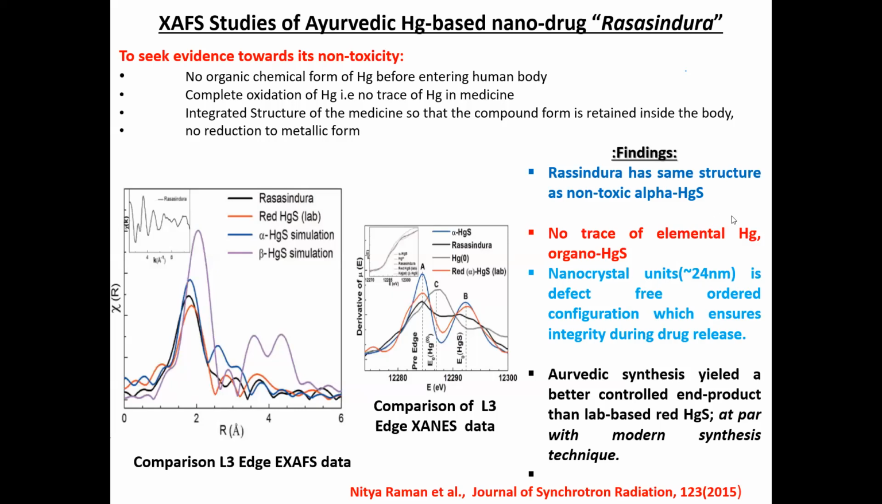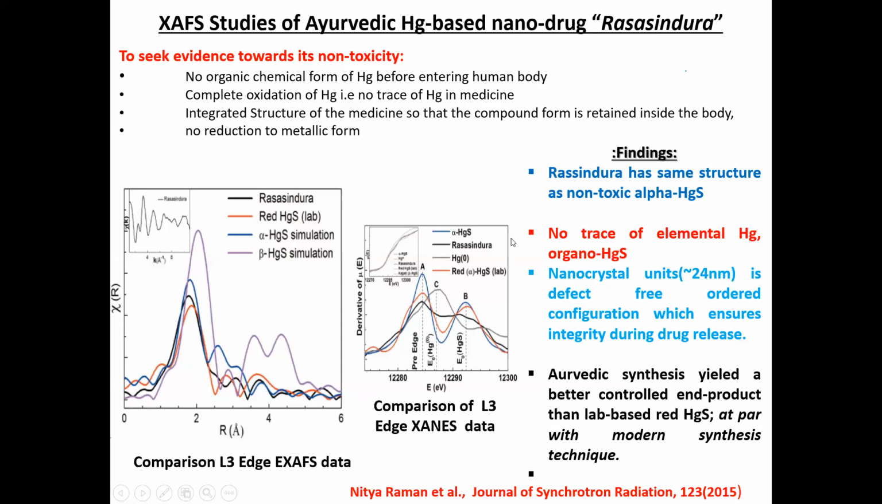And the other part, we proved that it is a form of non-toxic alpha HgS, and there is no trace of elemental mercury and organo-Hg. Second, the nanocrystal is defect-free. The crystal prepared by this method is defect-free and in an ordered configuration, which has been confirmed by EXAFS oscillations and the Debye-Waller factor, which ensures the integrity during the drug release.